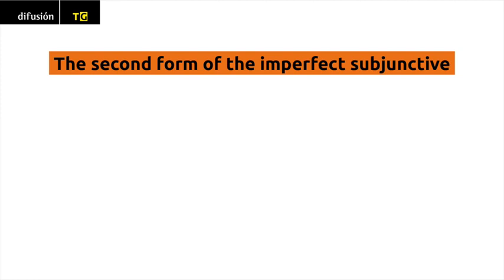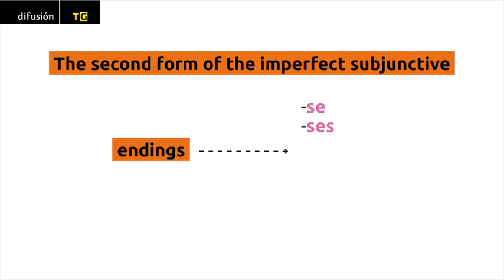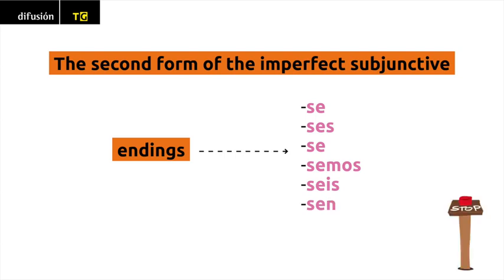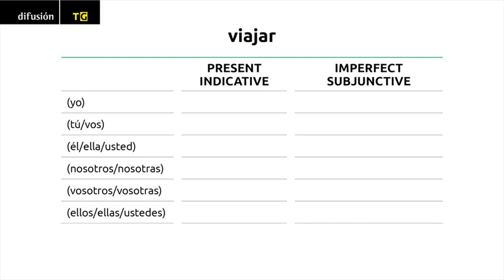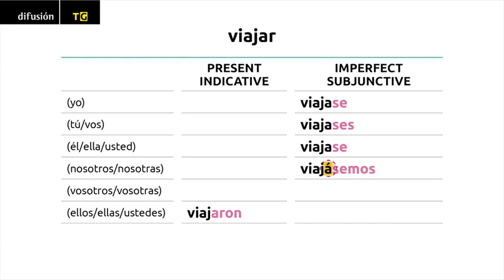The second form of the imperfect subjunctive has the following endings. Se, ses, se, semos, seis, sen. Viajar, viajaron. Viajase, viajases, viajase, viajásemos, viajaseis, viajasen.